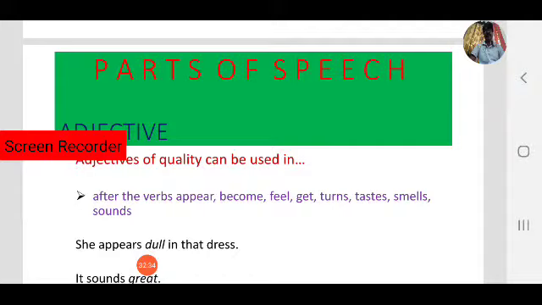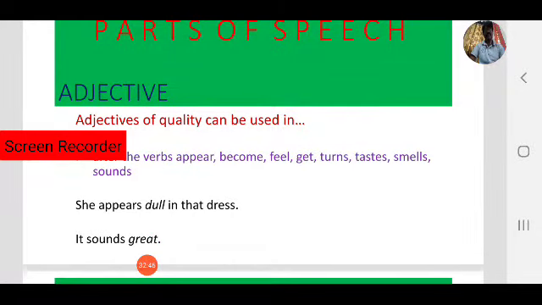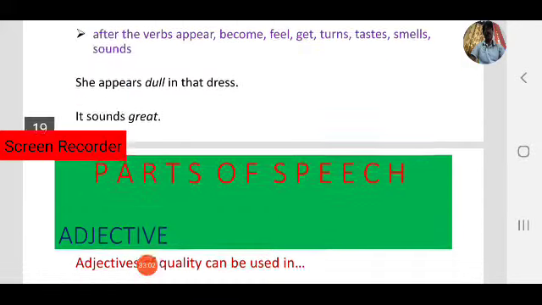She appears dull. So here dull is an adjective of quality, and appears is a verb. Next, it sounds great. What is the verb here? Yes, sounds is a verb. After sounds we use an adjective of quality. It sounds great. This is one case.